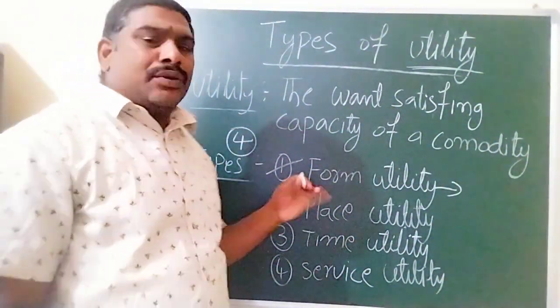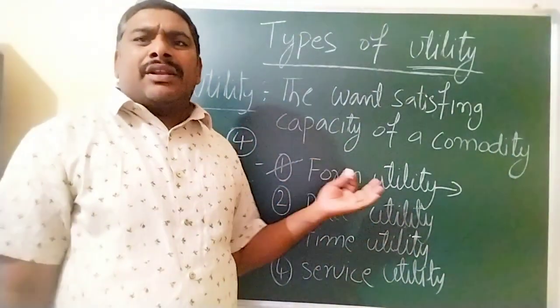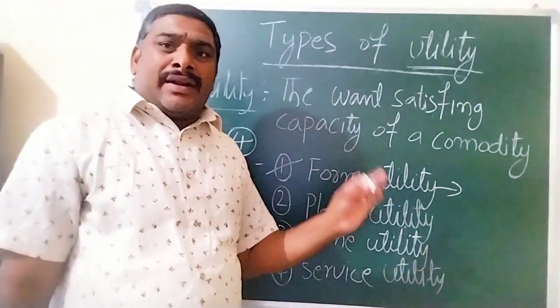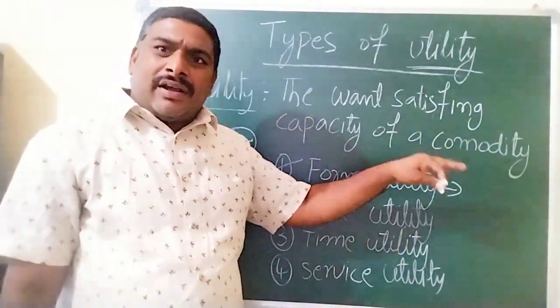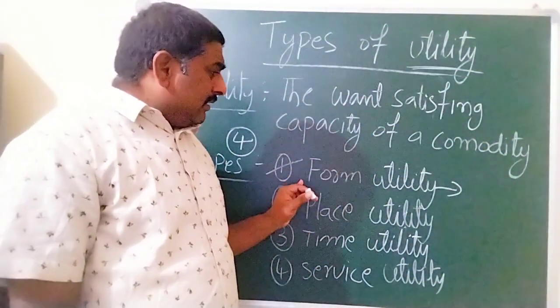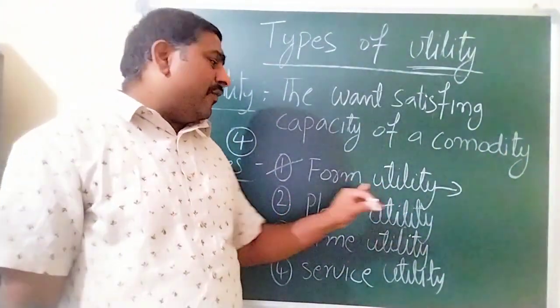For example, stone. Stone in the forest has no utility, but it can be converted into a statue. The statue can acquire utility. So this type of utility is also called form utility.